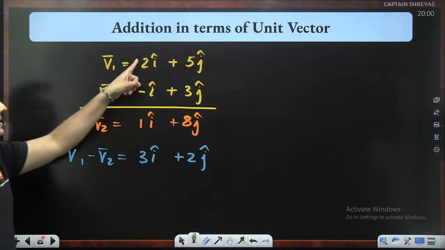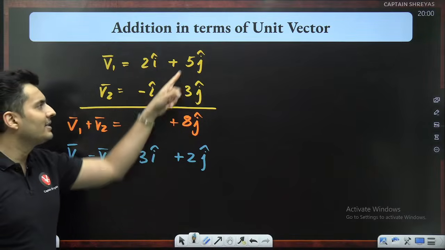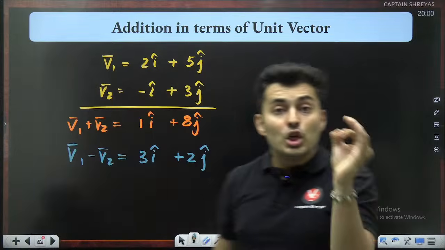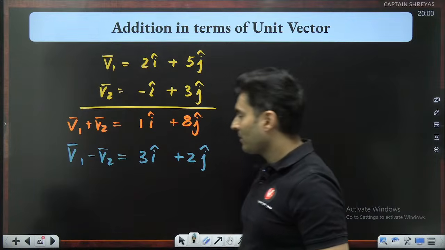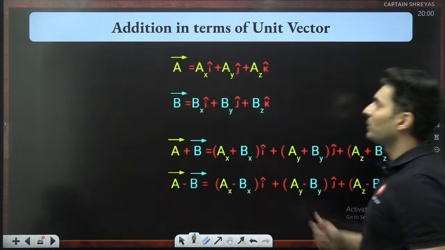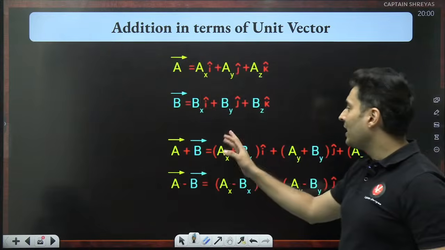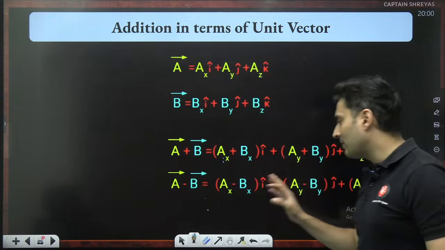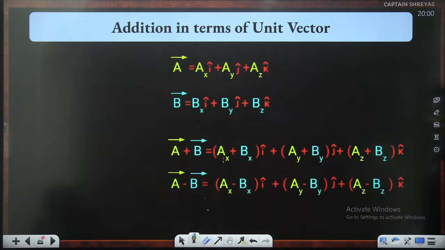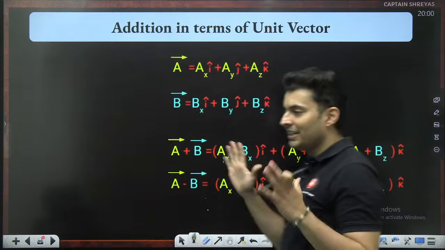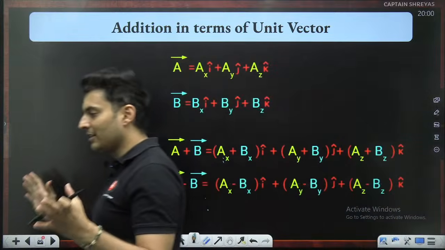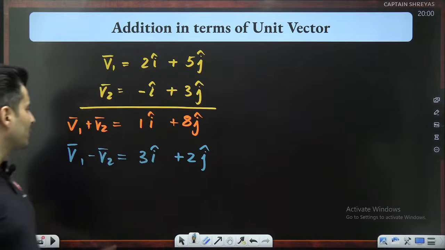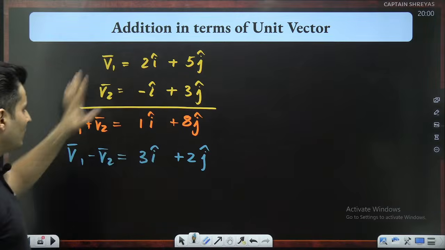That's it. Subtract or add the i's with i, j with j, k with k. It is that simple using the vector notation. So while you are adding, add the x with x, y with y, z with z. While subtracting, subtract x with x, y with y, z with z. So that's how you get the resultant vector, either addition or subtraction. Cool. Okay, so that was your final way.